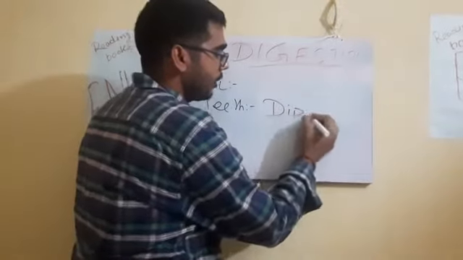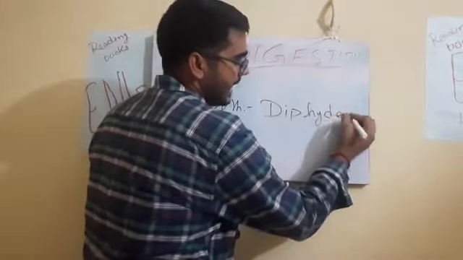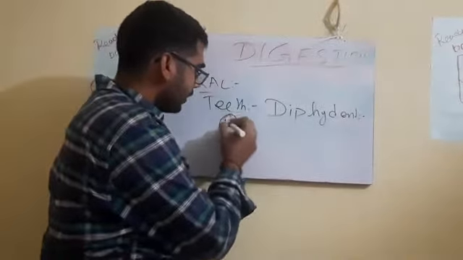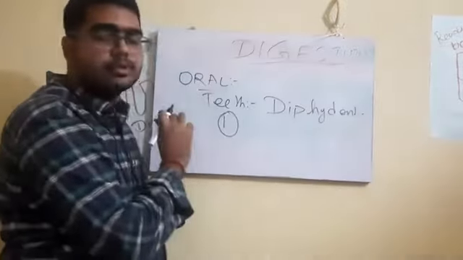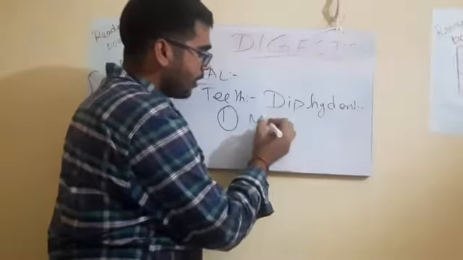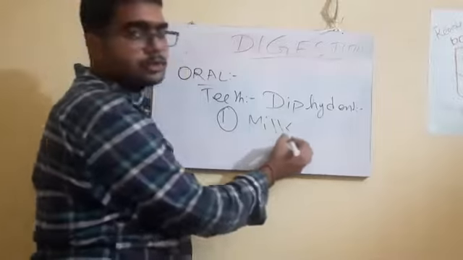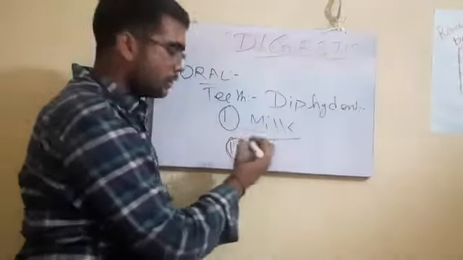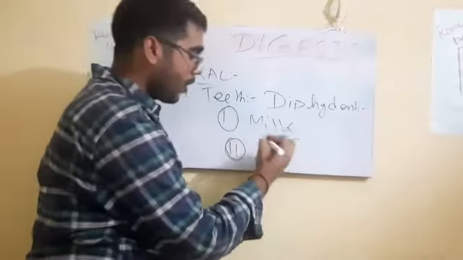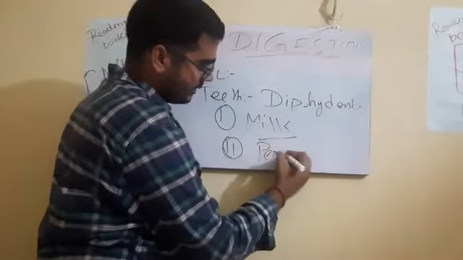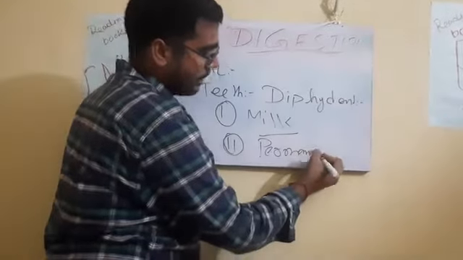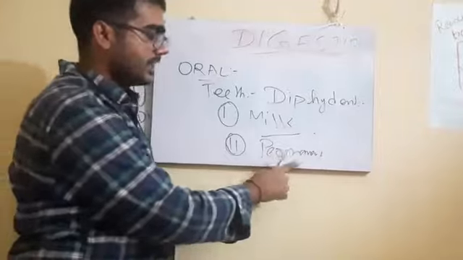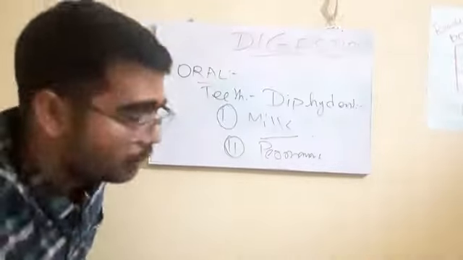Then we will be discussing another term, that is diphyodont. What is diphyodont? Human beings have two types of dentition. When you are born, you develop a set of teeth, and as you grow up, that is the milk teeth or the deciduous teeth. And as you mature, you have another set of teeth called the permanent teeth. The milk teeth fall off, and then you have the permanent teeth, which stay throughout your lifetime till you grow old.